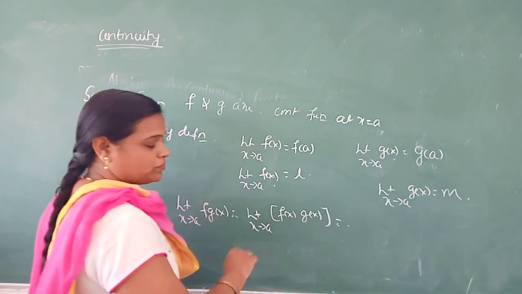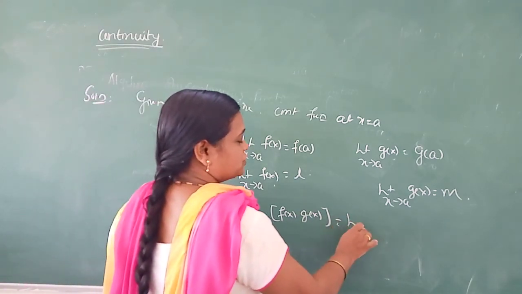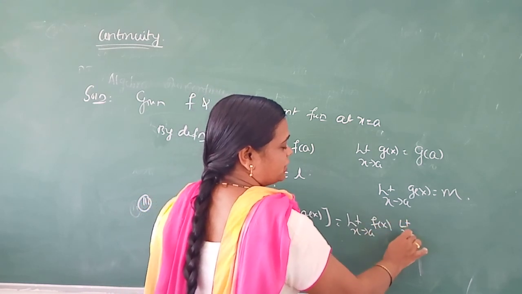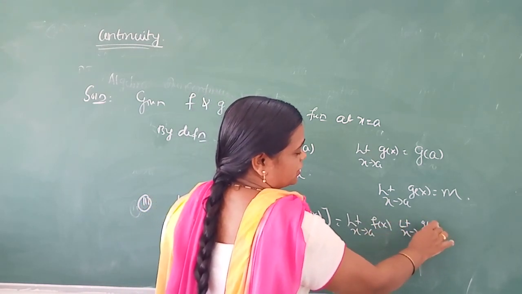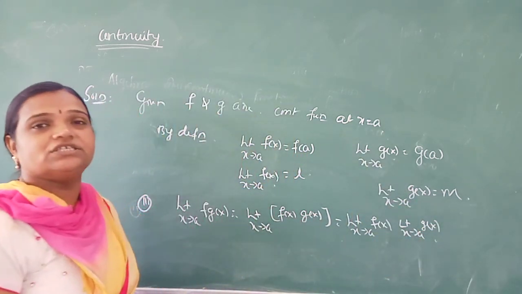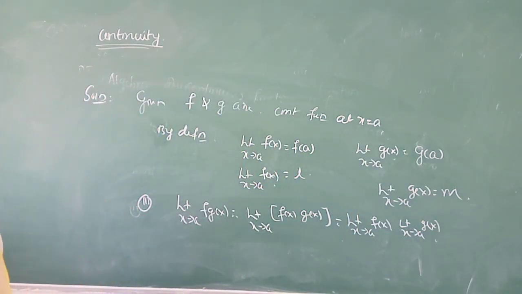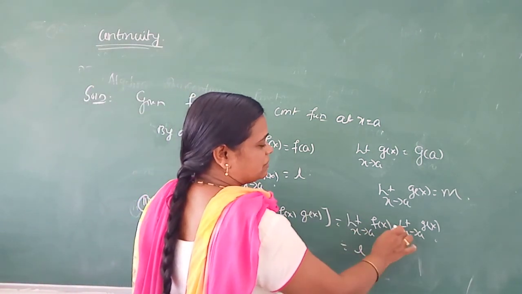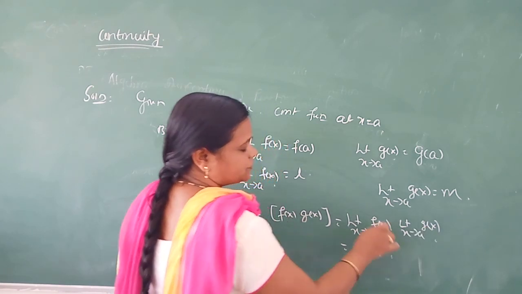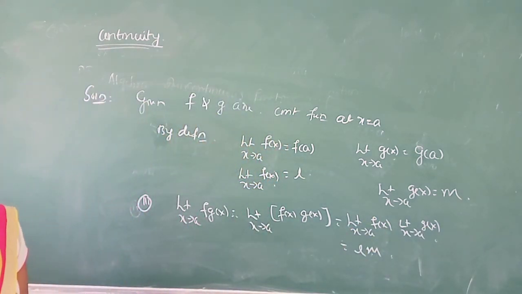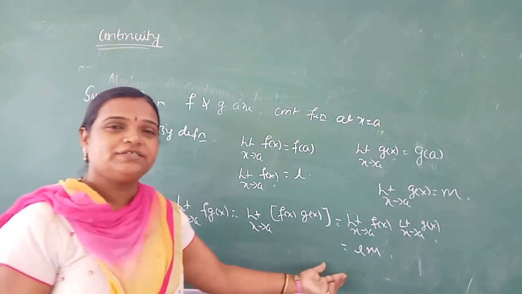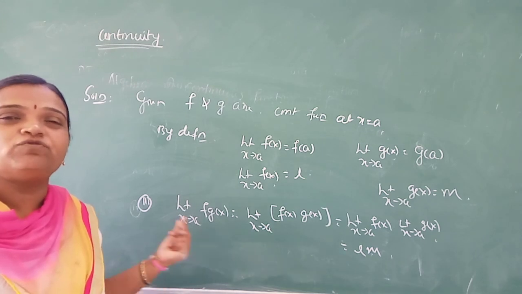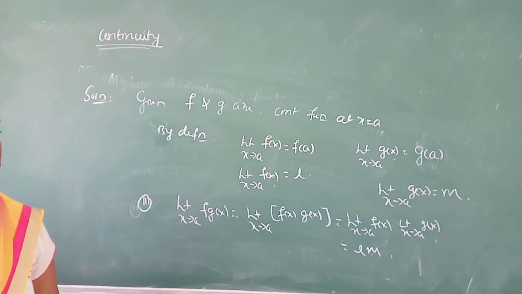Then we have to apply limit x tends to a of f of x, limit x tends to a of g of x, because we already proved it last year in limits. Then what is this? Limit x tends to a of f of x is L. Limit x tends to a of g of x is what? L into m we will get. Therefore, again it is which type of function? Continuous function. Are you understood? Therefore, the product of two functions is also a continuous function. Please write down.